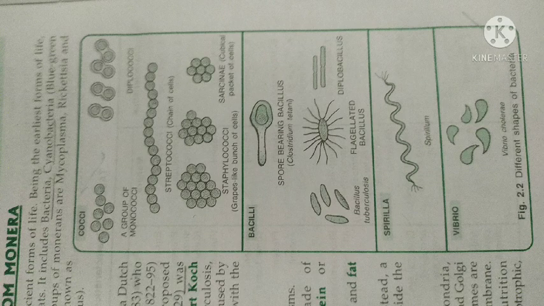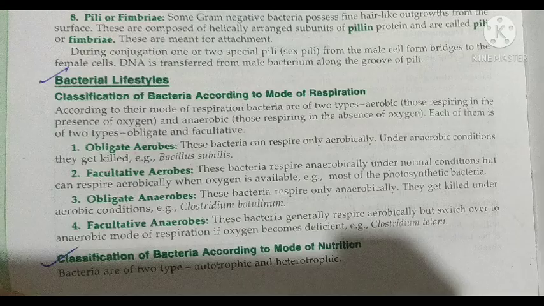If spherical shaped bacteria are found singly, they are referred to as micrococcus, and diplococcus when they are in pairs, and so on. Similarly, bacilli found in pairs are referred to as diplobacilli, or in chains, for which we add the term streptobacillus.